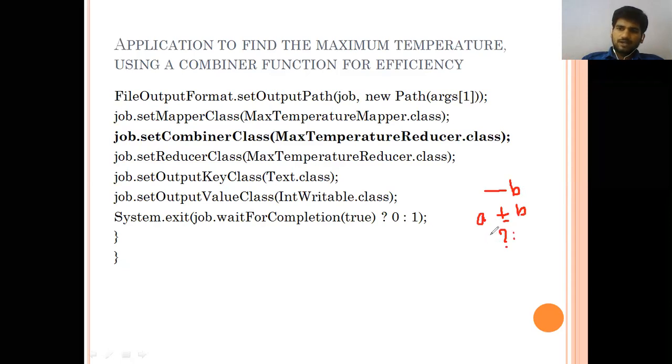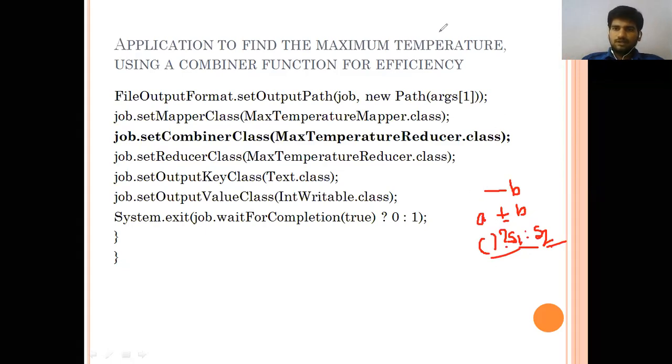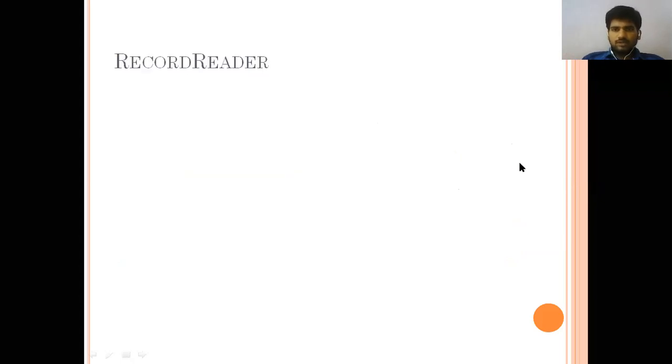Here we can write some condition, and then one statement, statement 1, and again statement 2. So these are 3 operands here. That's why it is called a ternary operator, or we can simply call it the if-else operator. So that is the meaning of that one. Okay, that is about the combiner function.